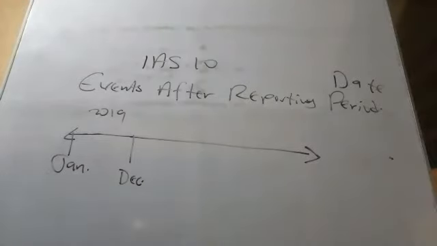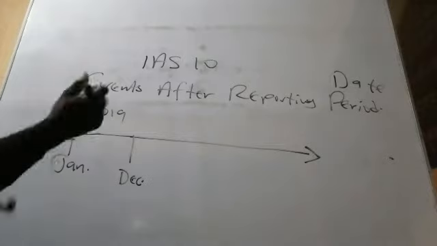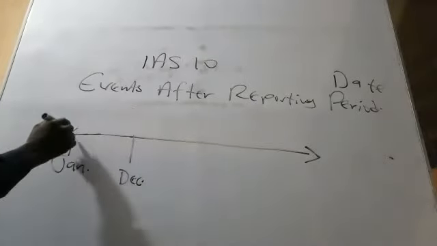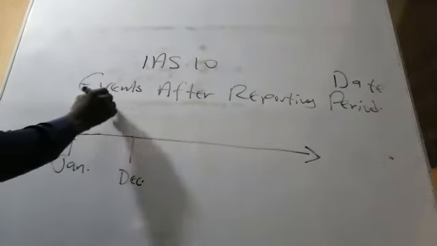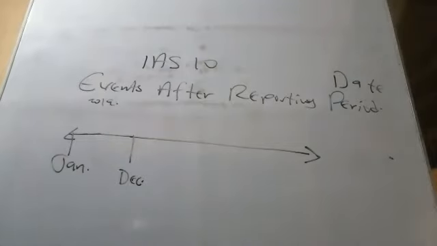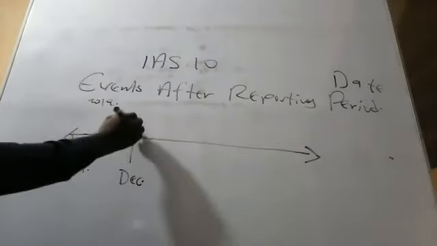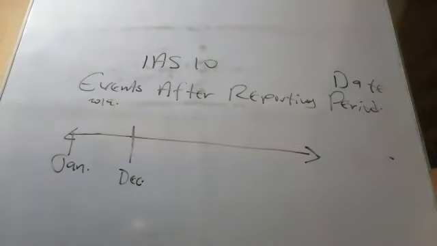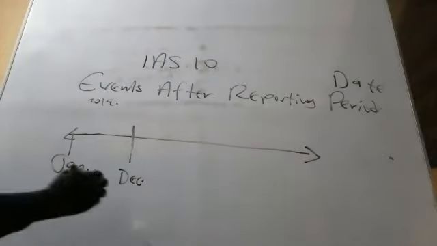So 2019, I'm writing it here. Now the question is this: when exactly will the company prepare the financial statement? 31st December. Perfect. The last day of the financial year.